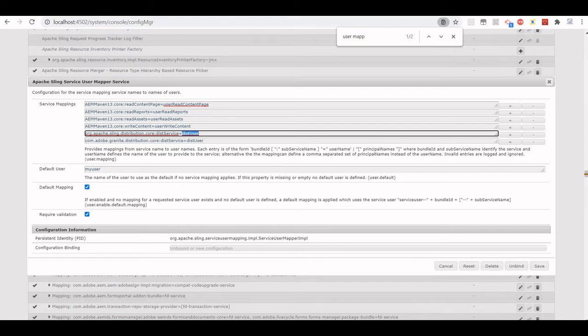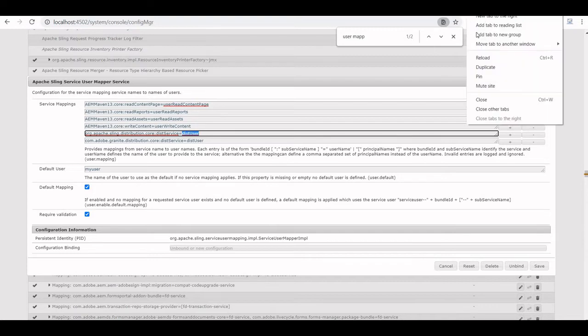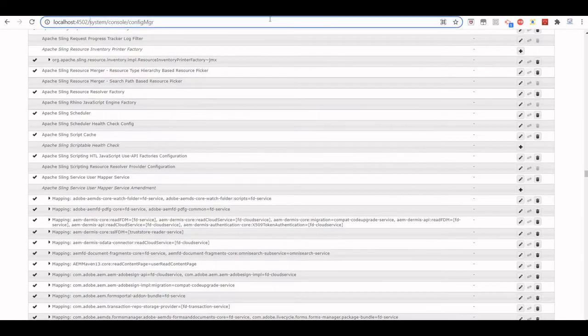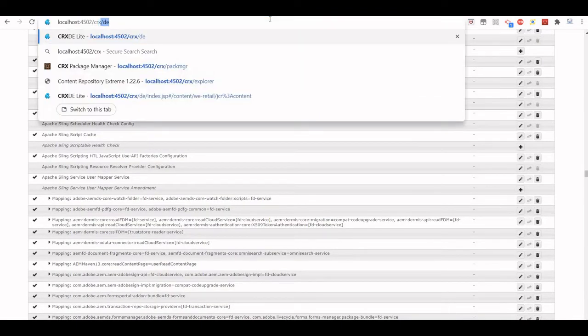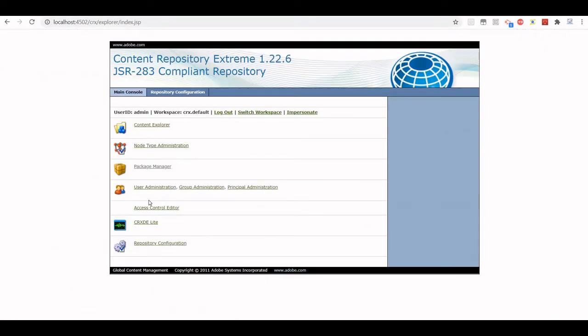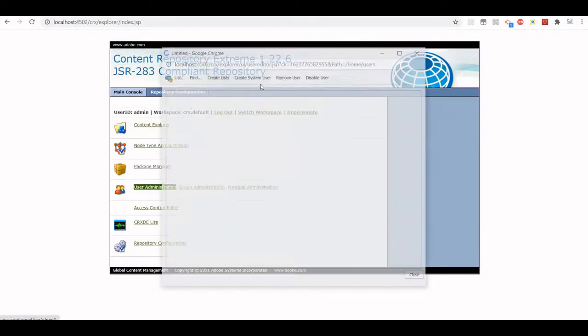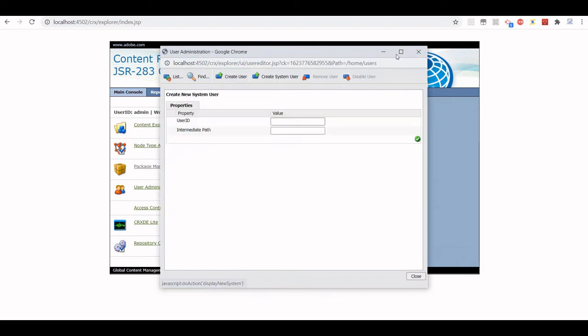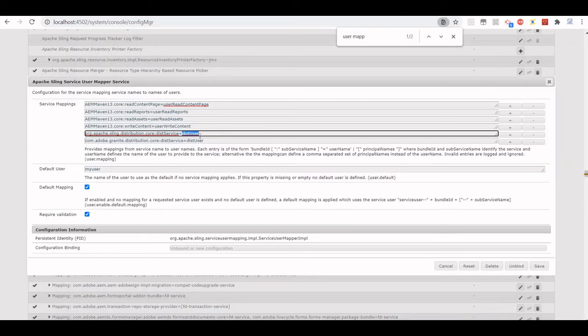Now if I go and check this system user permission, I have created a system user. If you are following me, you have to create a new system user. Just give it the same name like this.